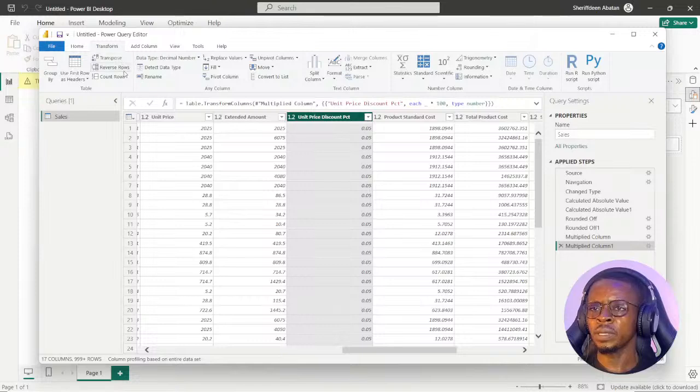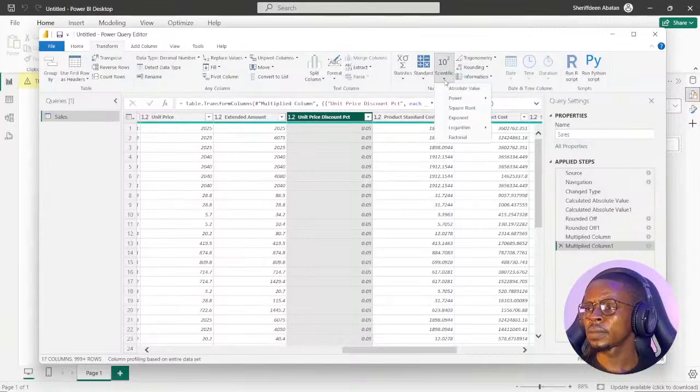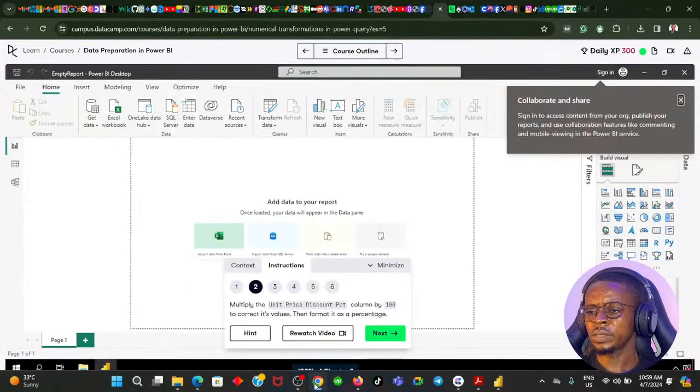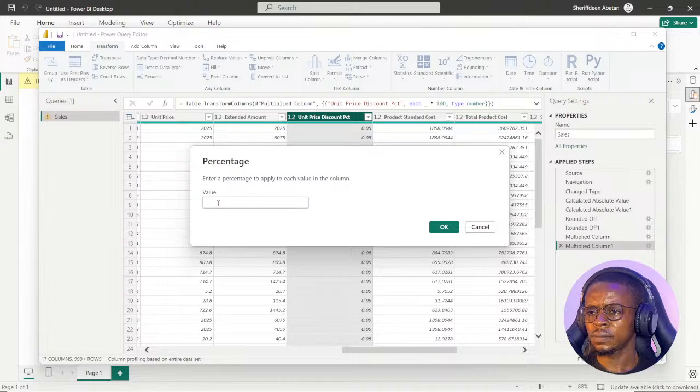So we're going to the format tab here. That should be the format tab. Oh, format tab has to do with numbers. Let's see. Percentage here. Percentage should be by 100. Let's do 100 percentage.